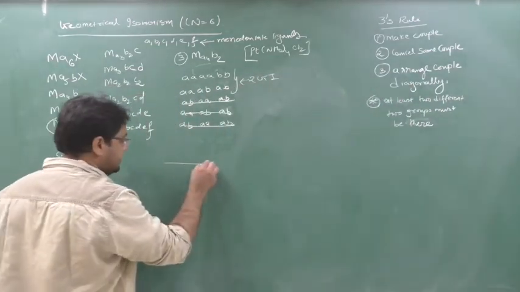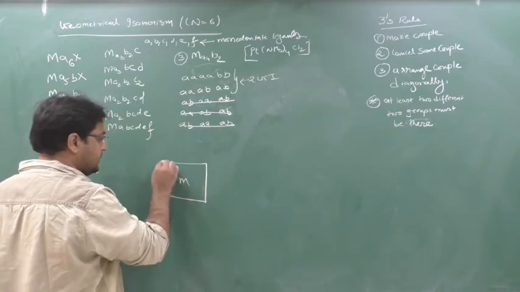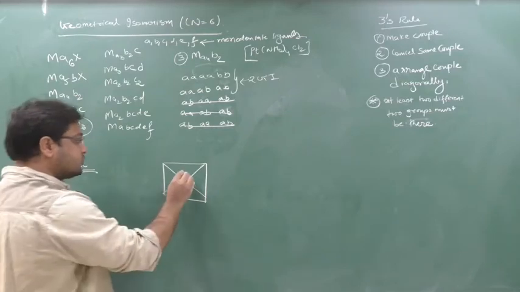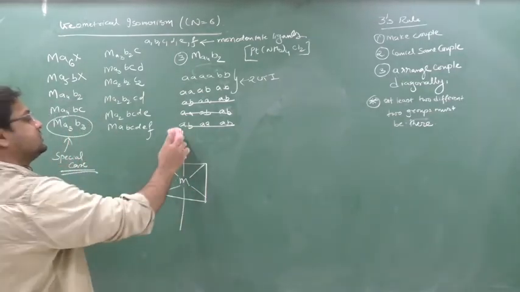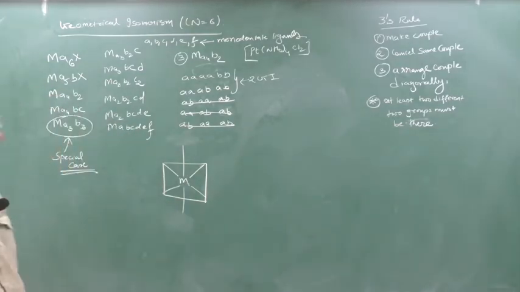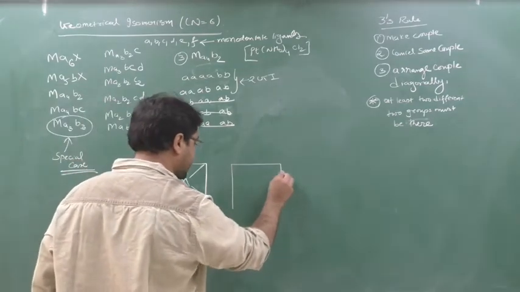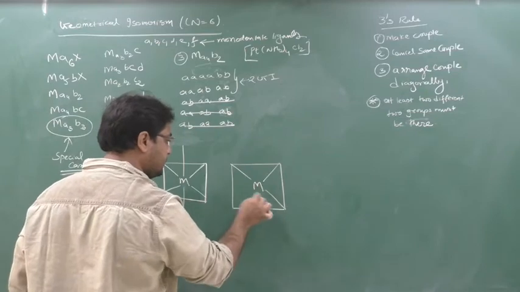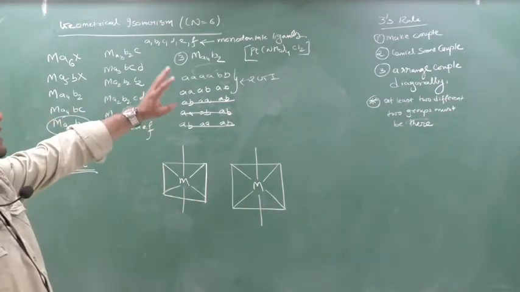There is one square, center M, here one, here one, here one, here one, and on top of M and here. So this is the shape. Yes or no, beta? Okay, chalo. So how many isomers will come? 2. Arrange diagonally. 2 means 2.